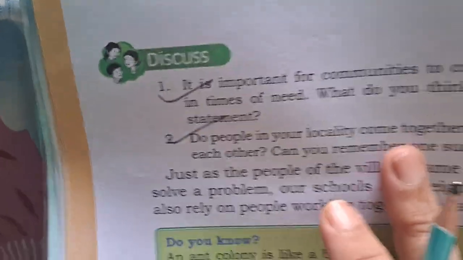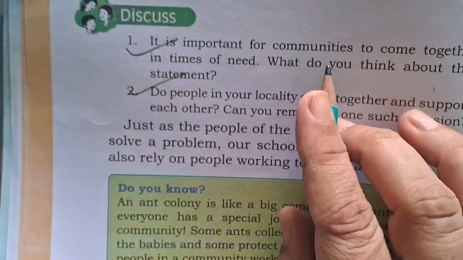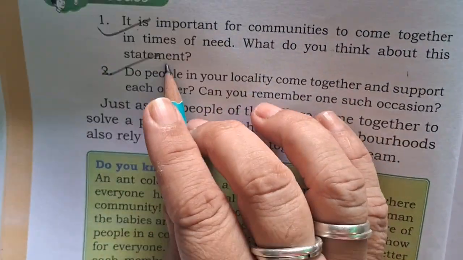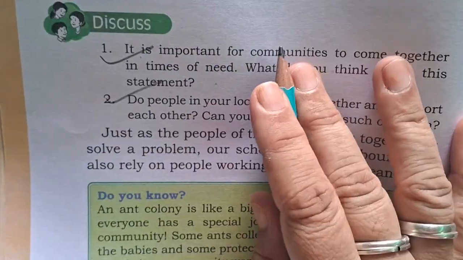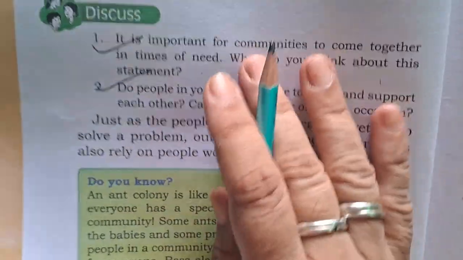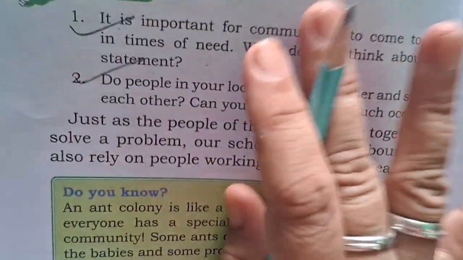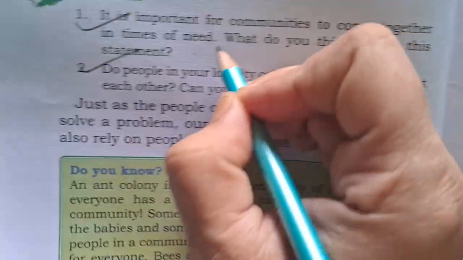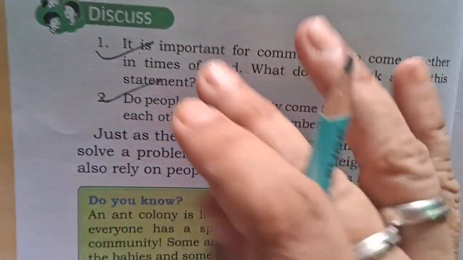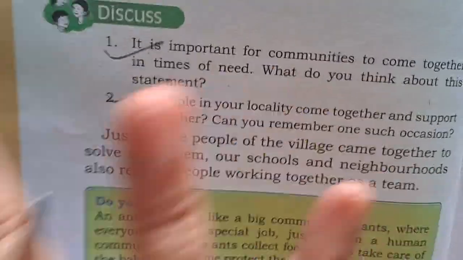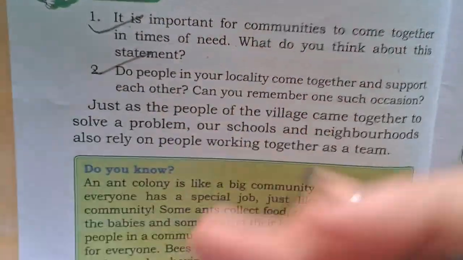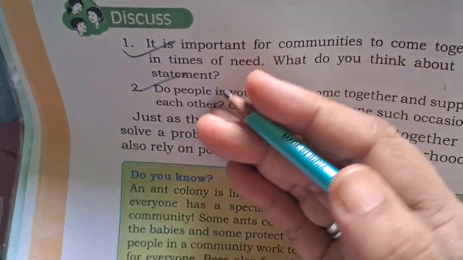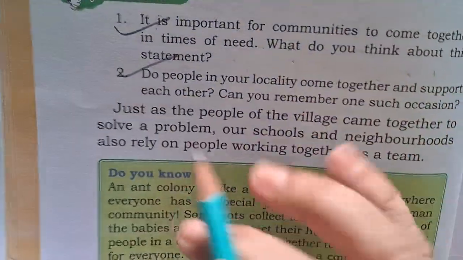Here is another discussion point or question. It is important for a community to come together in times of need. What do you think about this statement? Yes, if a community decides to come together and work together, they can do everything. We have already seen the example in the Kanker district of Chhattisgarh state. The community came together and never waited for government help. They did their work and helped their children and other needy persons to go to the hospital and to school. So yes, a community can do many things.